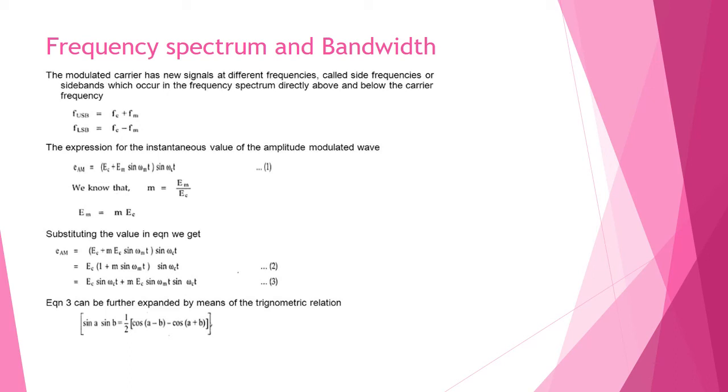Taking Ec as a common factor, we get Ec(1 + m sin ωmt) sin ωct. Next we multiply the whole thing: Ec sin ωct + m Ec sin ωmt sin ωct. By using the expanded form of a trigonometric relation, sin A sin B = ½[cos(A − B) − cos(A + B)].